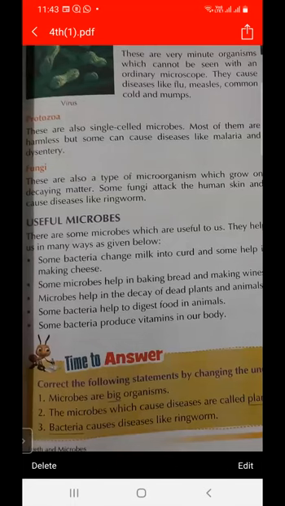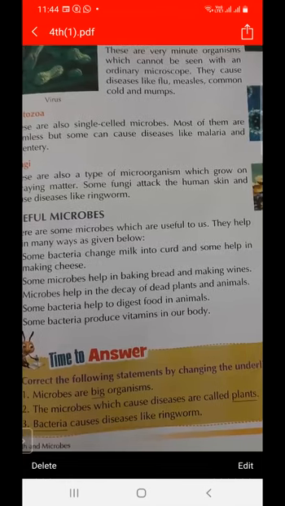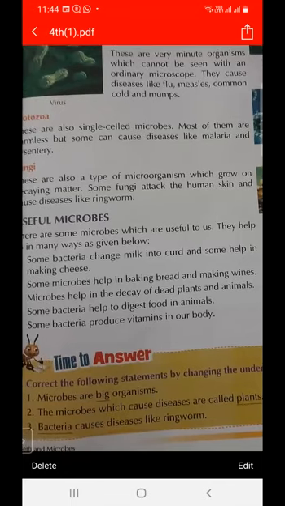Next, microbes help in the decay of dead plants and animals. So what are useful microorganisms? The microorganisms that are beneficial for us are called useful microbes. And how are they useful? First, some bacteria change milk into curd and some help in making cheese.